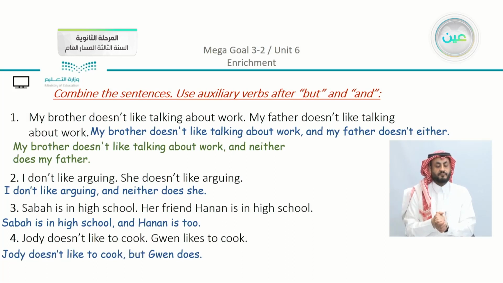Now here you can see the sentences as we studied before that we do have an auxiliary verb at the end of the sentence, but when we use the connector and, we can use either or we can use too, or sometimes we can say, as we have here, neither. Now here there are some additions that we can add to the sentence if we are using the connector and.